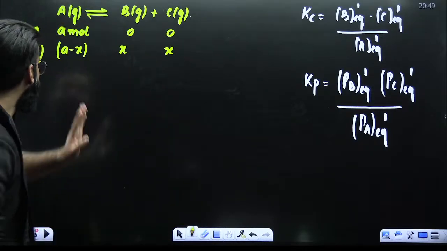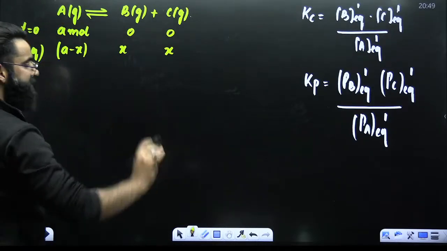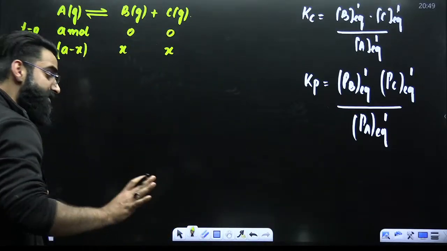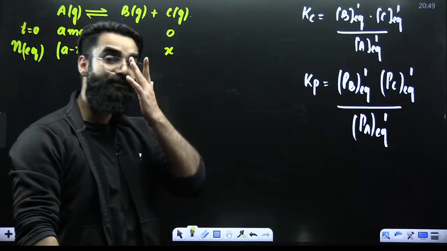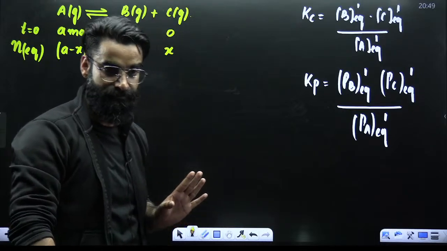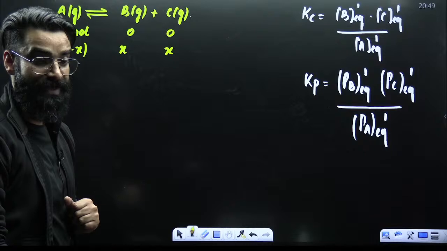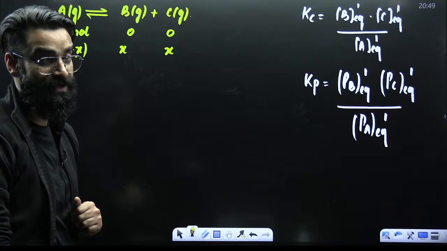So what did I get here? I got the moles of reactants and products at equilibrium. This is always your first step: calculate the moles of reactants and products at equilibrium. Okay, now my dear students, we are done with this calculation.